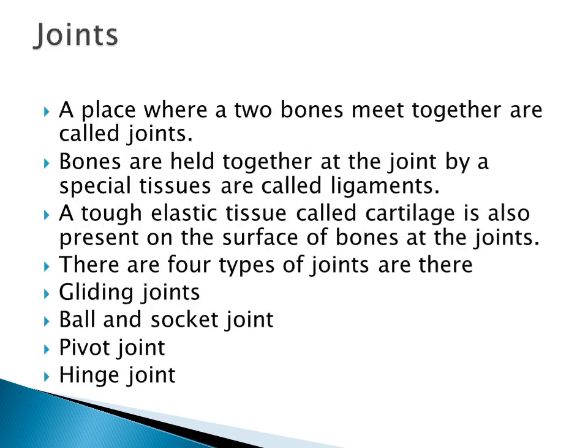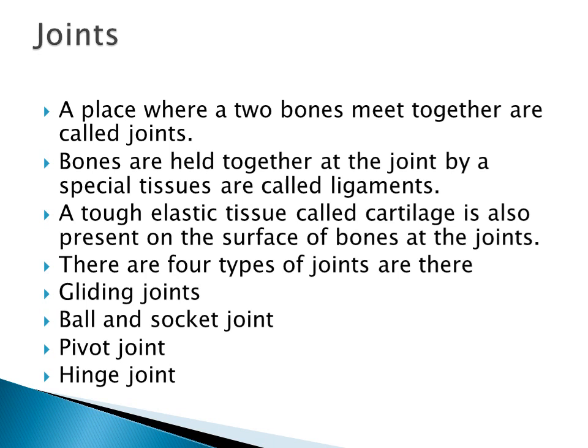And then talking about the joints. What do you mean by the term joints? It is the place where two bones meet together. How are they held together? The bones are held together at the joint by a special tissue. They are called ligaments. Where two bones meet together, it is called a joint.